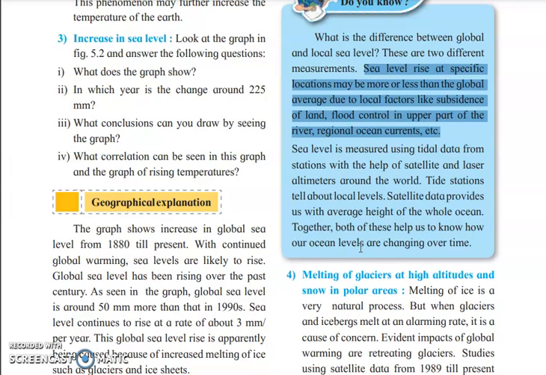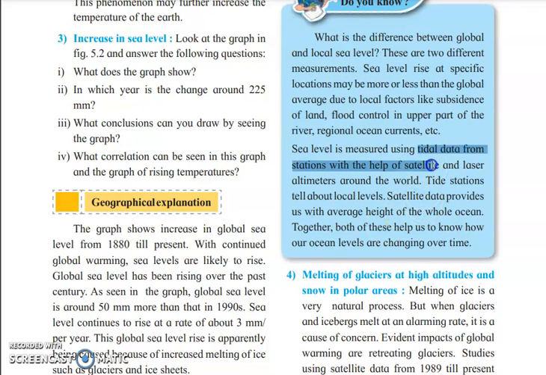So how can we calculate the sea level? The sea level is calculated with the help of tidal data which is seen at the seas. Okay, and there are some laser elements which are placed on the satellites. So because of this you can see whatever things are going on throughout the world.